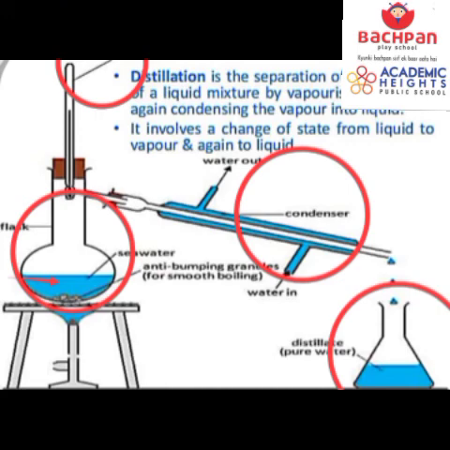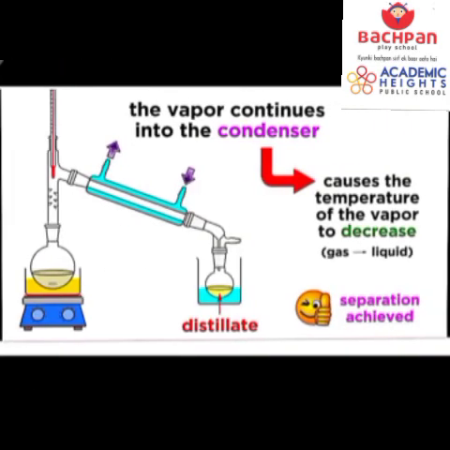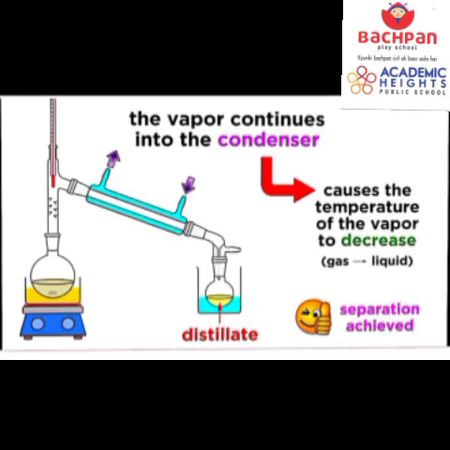And the seawater that is saline has the salt and other soluble materials here in the main flask after heating, because the water has evaporated from them. So, dear students, do remember the vapor continues into the condenser, which causes the temperature of the vapor to decrease, and gas gets converted into liquid. And what is the end result? The end result is that we get the distillate here. And this distillate is a pure liquid, it is pure water.